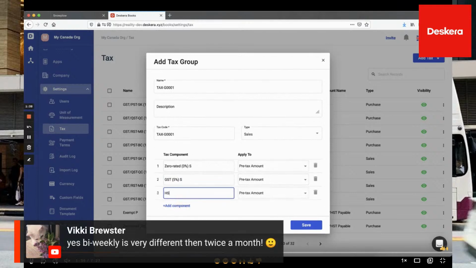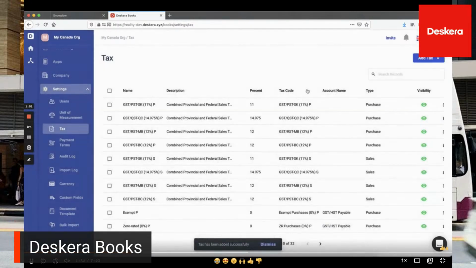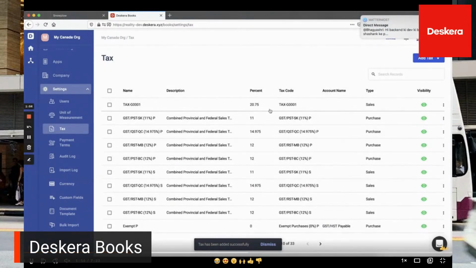And you can put in another tax here as well. So you can see you can put in multiple ones here based upon what you require. And is it pre-tax or after-tax? Then after that, you can just click Save. Yep, and you can see it's here. You can see the percentage. You can see the tax code and the type.